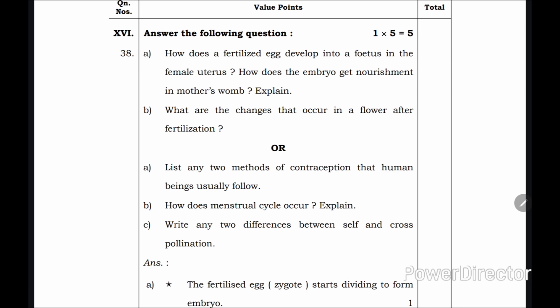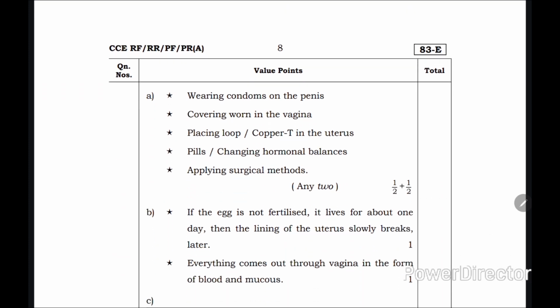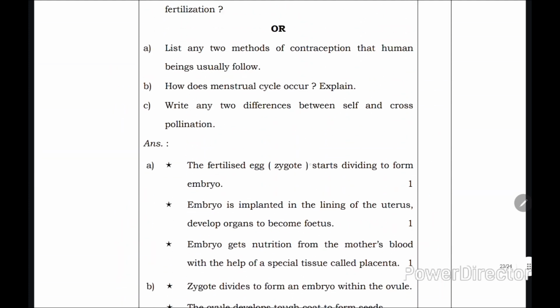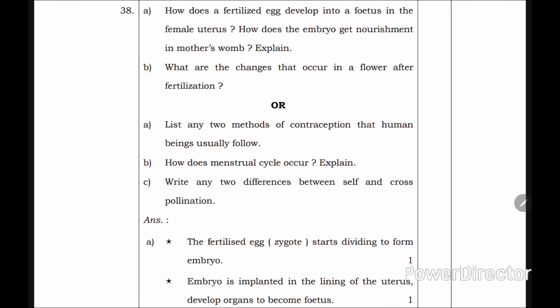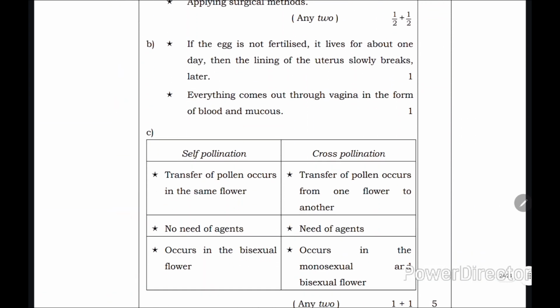The next question is, list any 2 methods of contraception that human beings usually follow. So you can write wearing condoms on the penis, covering in the vagina, copper T in the uterus, pills, or applying any surgical methods. They have asked for 2, so you can write any 2 among these. Next is, how does the menstrual cycle occur? Explain. The answer is, if the egg is not fertilized, it lives for about 1 day. Then the lining of the uterus slowly breaks down. Everything comes out through the vagina in the form of blood and mucus.